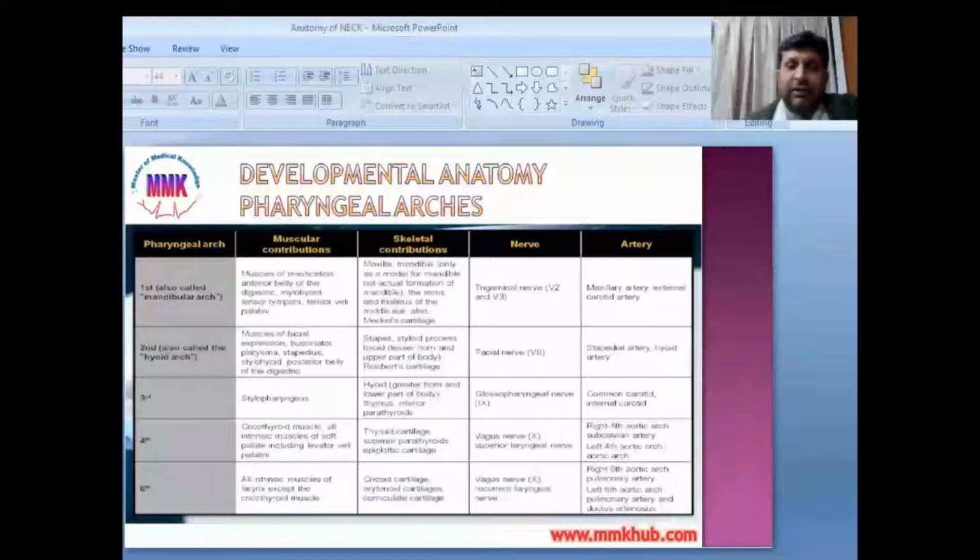It is a bit complicated, the developmental anatomy of the pharyngeal arches, but this table summarizes it: the first arch, also called the mandibular arch, which we already discussed in the previous slide.